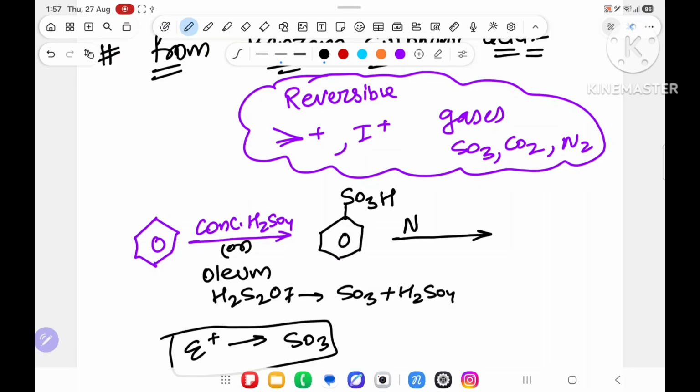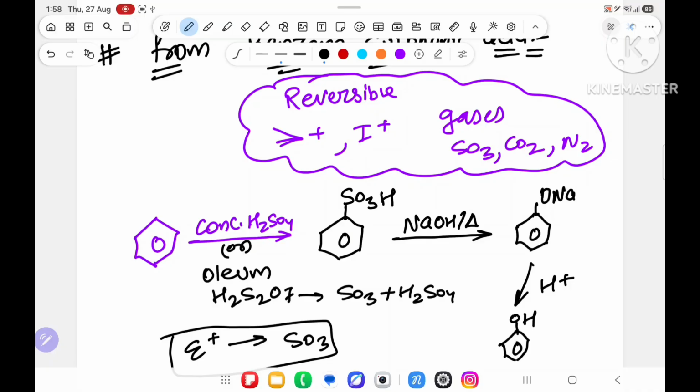Then you will take NaOH. In the presence of heat, it will be converted into sodium phenoxide. And then you will take H plus. Then it will be converted into phenol. And this is the method of preparation of phenol.